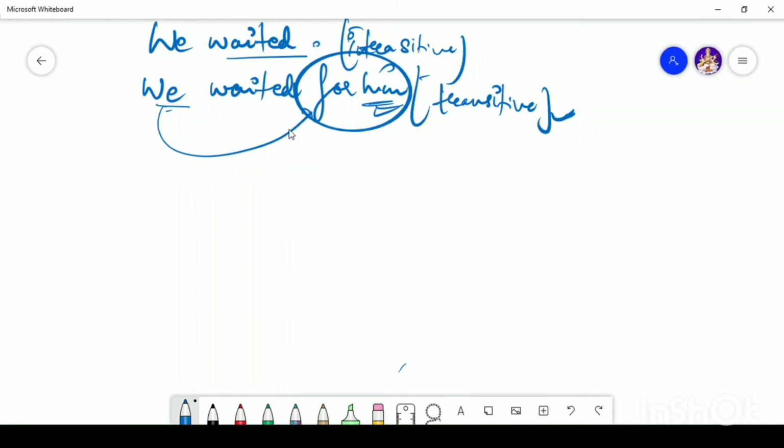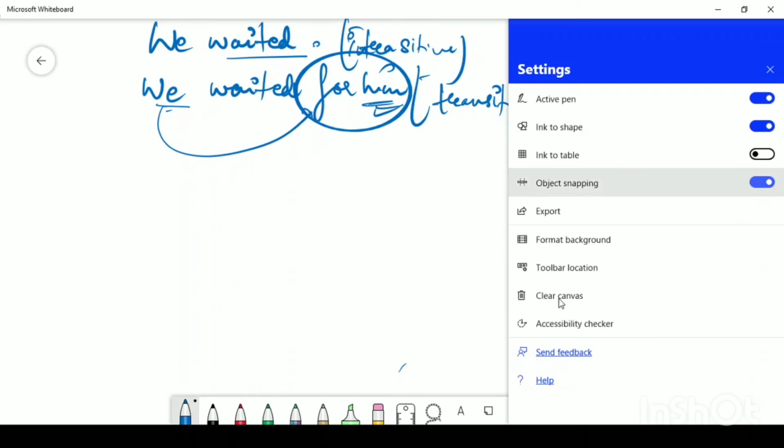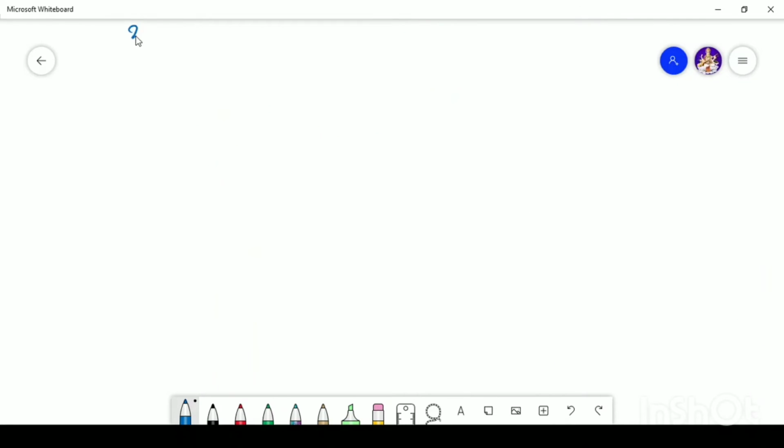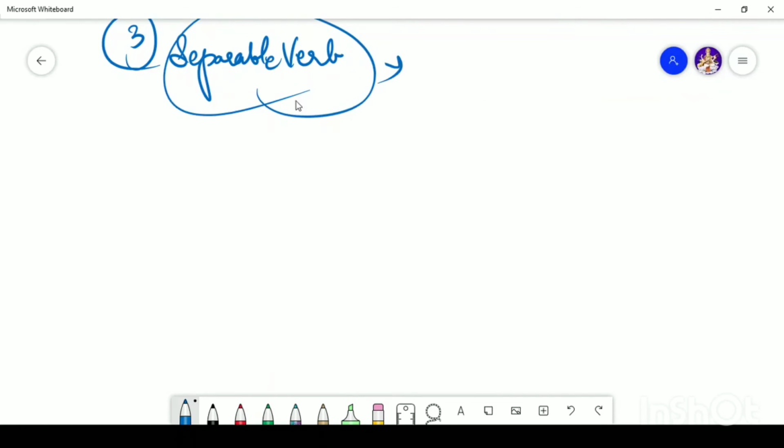Alright. Now let's talk about the third type of verb, that is the separable verb. Now what are separable verbs? These are those phrasal verbs that can be separated or switched to different places of an object.